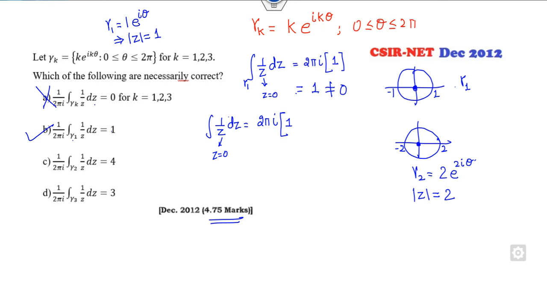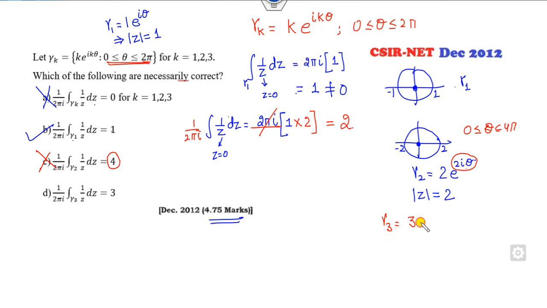But here you can see the angle is double, because whenever the angle goes 0 to 2 pi, this will go 0 to 4 pi. So it's a double of this, so I have to multiply by 2. Because of this 2 pi iota, this value will be cancelled out. It is 2, but it said 4. This option is cancelled. Now for gamma 3.